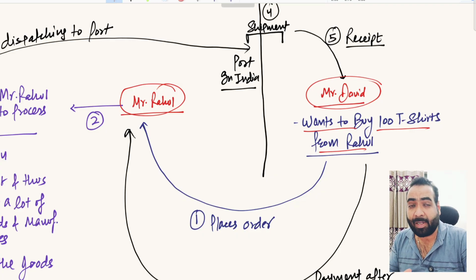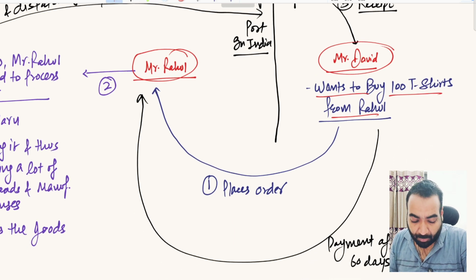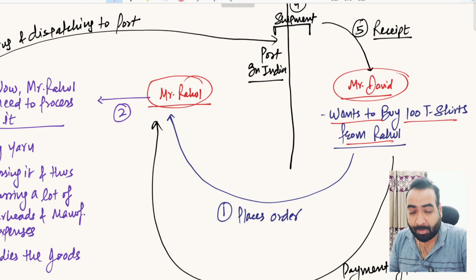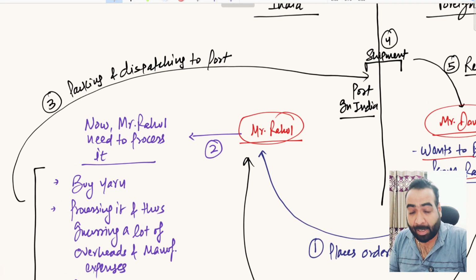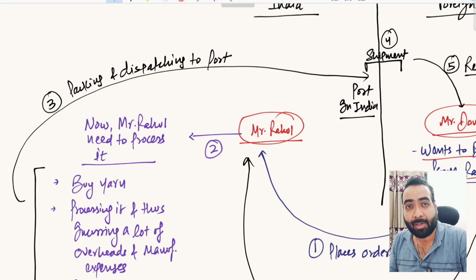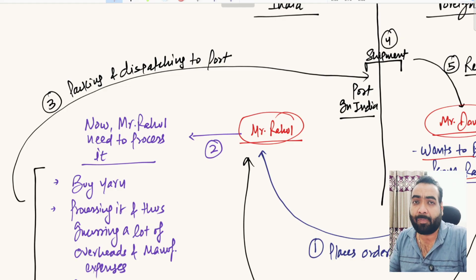So that is why the funding support to Rahul is of utmost urgency for our country. Now what happens is he places an order with Mr. Rahul, and now Rahul wants to manufacture 100 t-shirts. So he will need to buy fabric. According to that, he will have to set up a factory. He needs to hire labor, pay those laborers, incur electricity expenses, and incur many other business expenses just to fulfill that order.